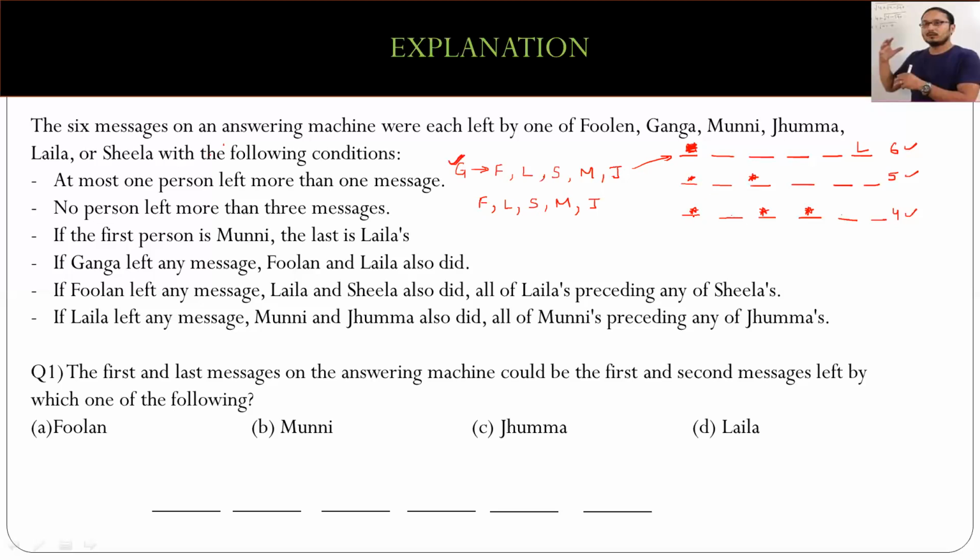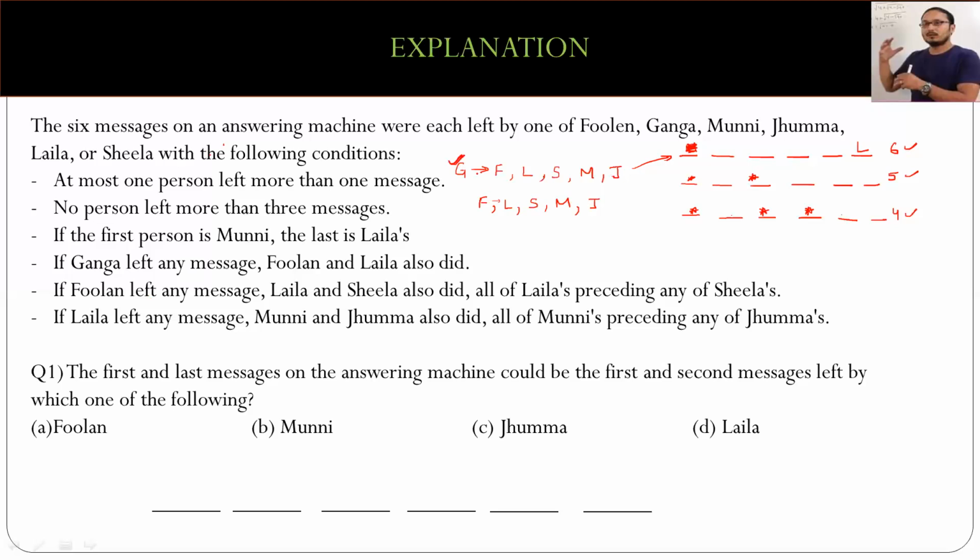Now, how about a case in which there is one guy who can give 3 messages? So whom should we remove? See, if you look at Poolan, if Poolan left any message, then Laila does, Sheila does, isn't it? And as soon as Laila leaves a message, Munni and Jumma also do, right?